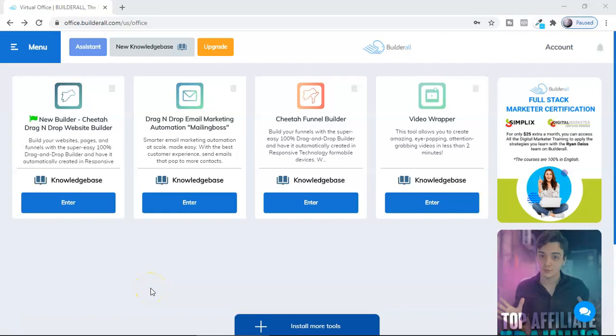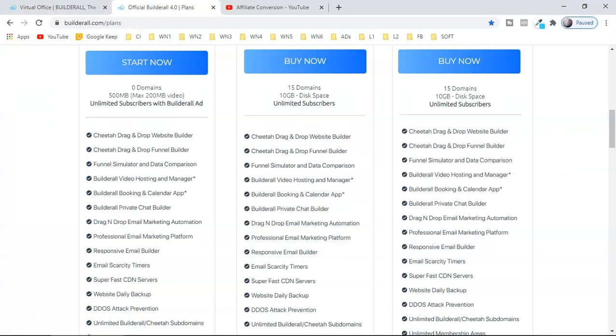Accelerate your affiliate marketing business in 2021 by using Builderall 4.0, by creating unlimited sales funnels as well as by collecting unlimited email leads for free. Recently, they came up with a new plan which provides you unlimited sales funnels and unlimited websites. You can broadcast unlimited email which is completely free, and their pricing is amazing.